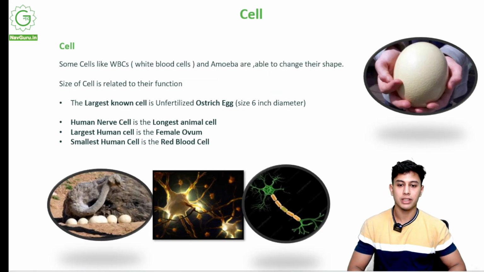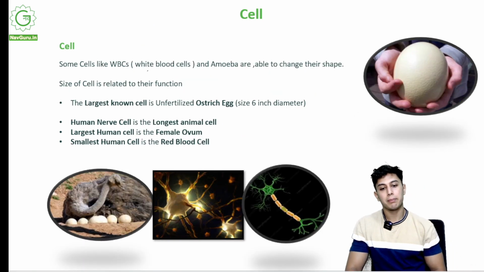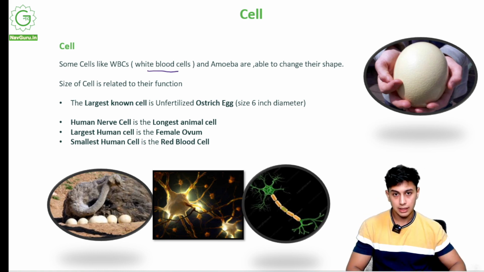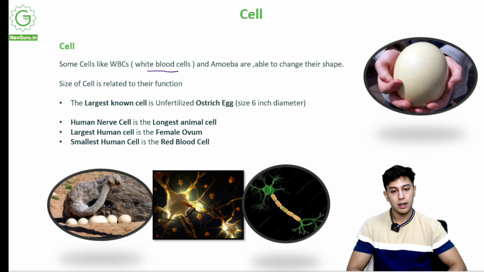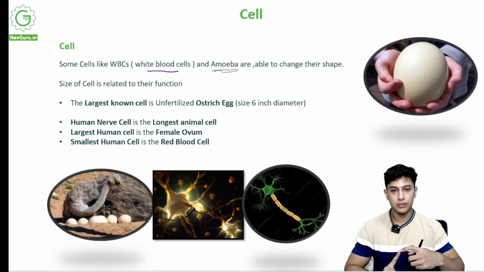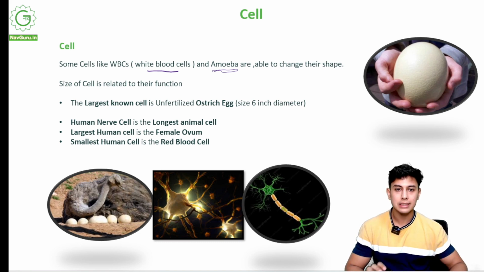So let's get into some various facts. Some cells, like white blood cells, in our blood we have white blood cells and red blood cells, are able to change their shape. They might not be always circular, they might be long, they might be in some other shape. So white blood cells in our blood and amoeba. Amoeba is an organism that has only one cell. In our fingertip alone we have a lot of cells, but amoeba is a single celled organism. These two, white blood cells and amoeba, are able to change their shape.